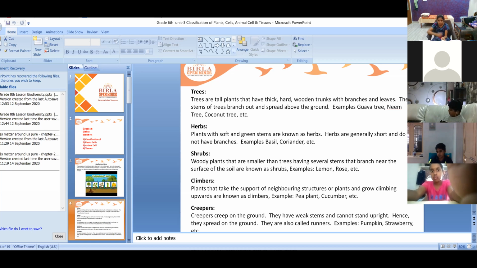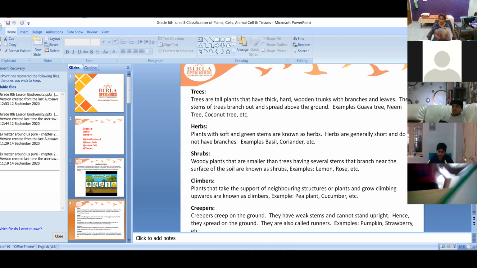Yes. There are trees on which we get so many delicious fruits. There are trees which do not bear fruits at all. Some are flowering, some are non-flowering. There are so many different types of plants which we see around us, which we are going to learn now. And coming next after trees are herbs.